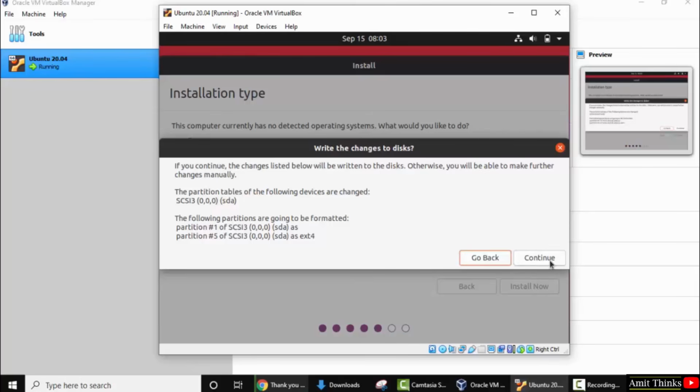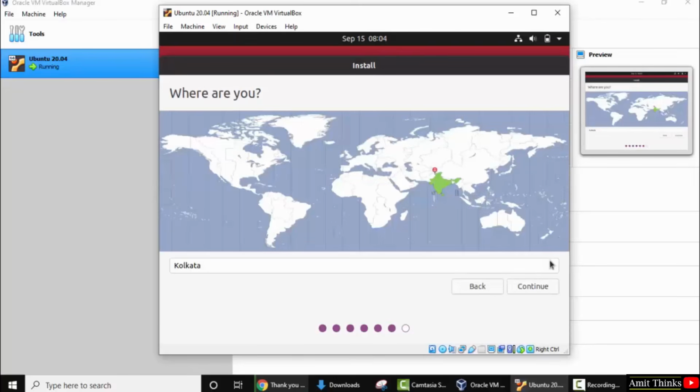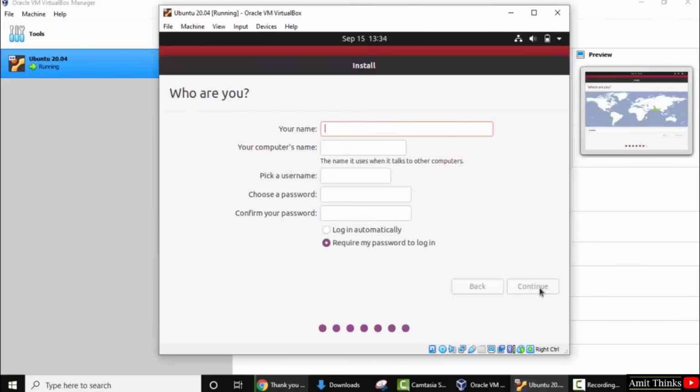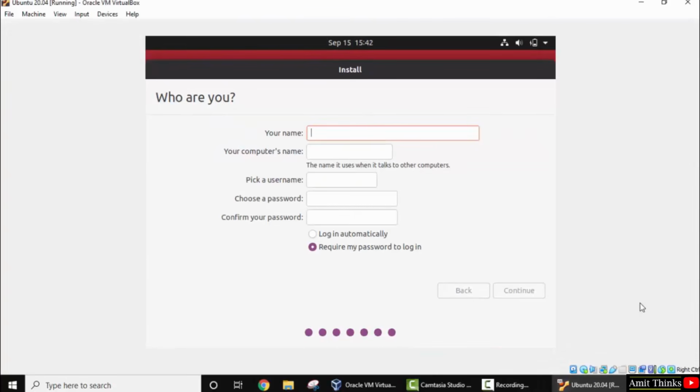Click on continue. So guys, now you can set the location. Here it has detected on its own. So I'll keep as it is and click on continue. If you want to change, just keep the cursor here or here, your exact location. Click on continue. So guys, now you can see we have successfully installed Ubuntu.